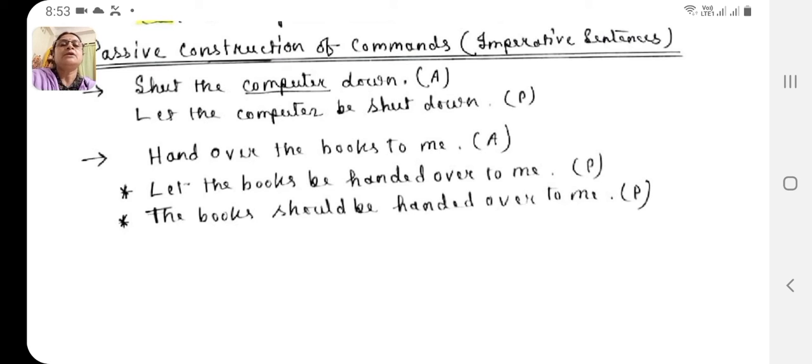Okay. Now see the second one. Hand over the books to me. We will convert it at first with let. Let the books be handed over to me, and then again with should. The books should be handed over to me. I hope you have understood.